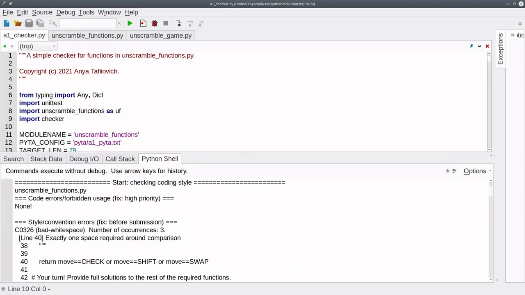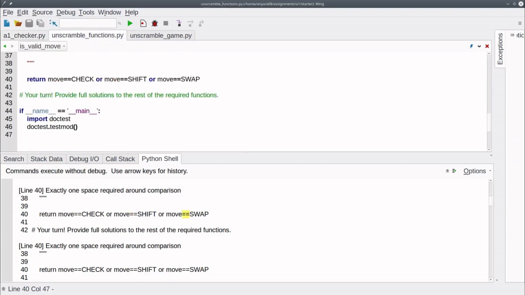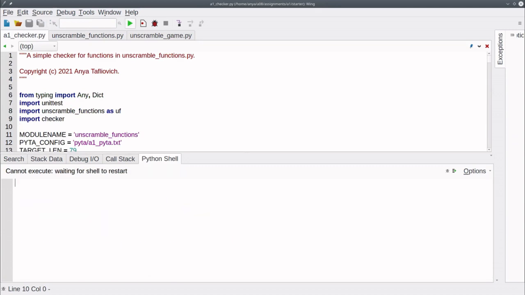The checker reports bad white space, exactly one space required around comparison. And we also note the same error message 3 times. That is because the same error with the lack of white space happens 3 times on this line, line 40. In the file unscramblefunctions.py, on line 40, we can fix the style error, save the file, don't forget to save the file, and rerun a1checker.py.